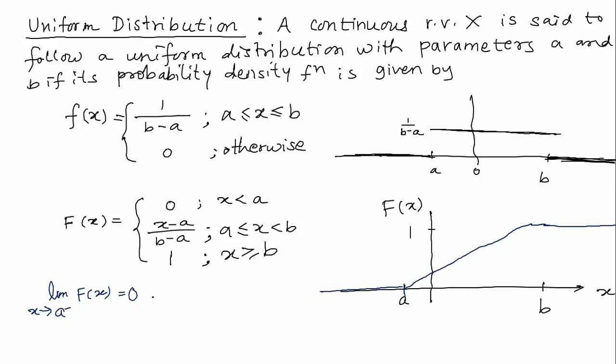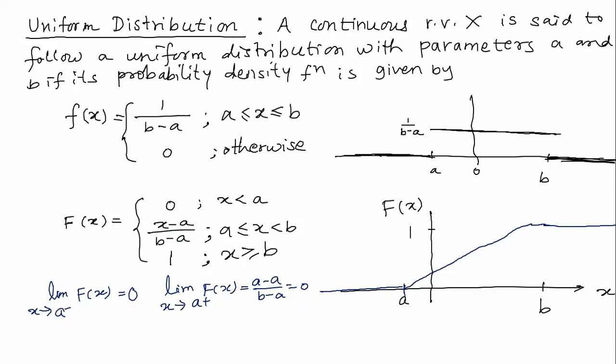And the limit of capital F of x as x tends to a from the right-hand side is (x minus a) upon (b minus a), which means (a minus a) upon (b minus a), and that is equal to 0. So the left limit and right limit are both the same. So the function capital F of x is continuous at the point x equal to a.